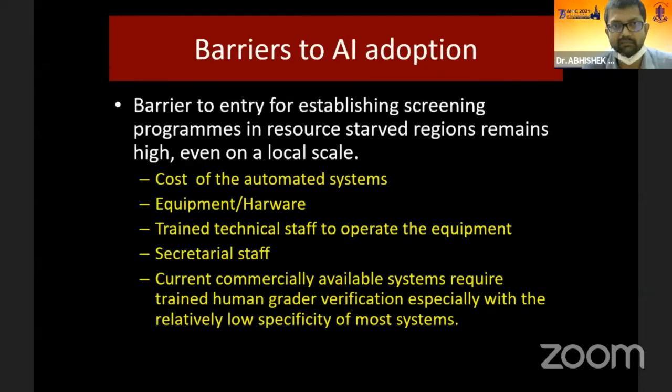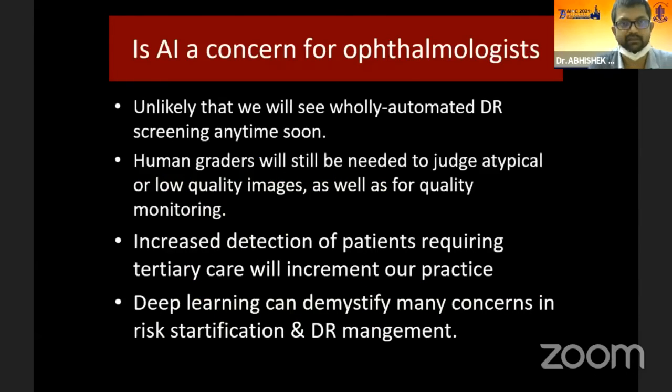However, there are barriers to AI adoption, mainly the cost of the automated system, equipment, hardware, trained technical staff to operate the equipment, and secretarial staff. Current commercially available systems still require trained human grader verification, especially given the relatively low specificity of most systems.